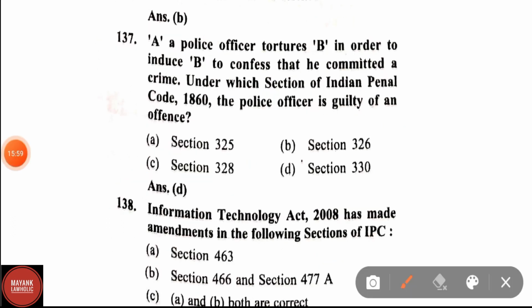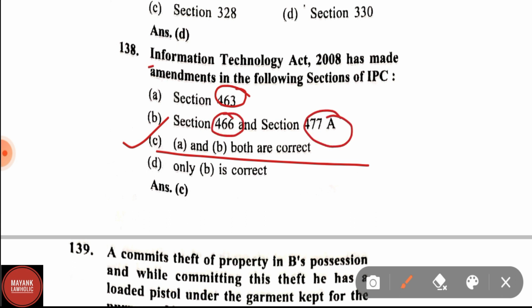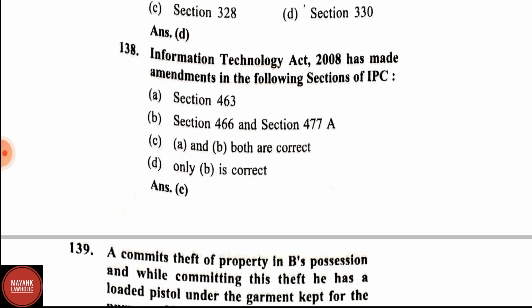A police officer tortures B in order to induce B to confess that he committed a crime. Under which section of IPC is the police officer guilty of an offense? Under Section 330. Question number 138. The Information Technology Act 2008 has made amendments in the following sections of IPC: A, Section 463, B, Section 466 and Section 477A. Options: A and B both are correct, only B is correct. Here A and B both are correct, that is Section 463, Section 466 and Section 477A. The Information Technology Act has made amendments in these sections.